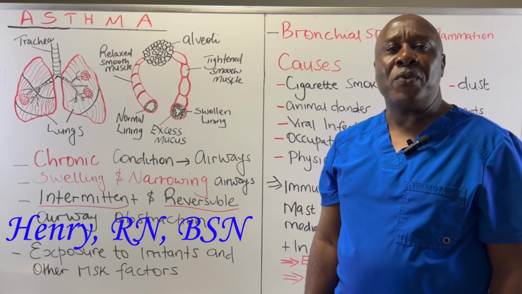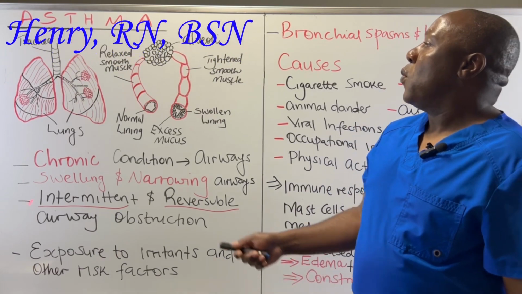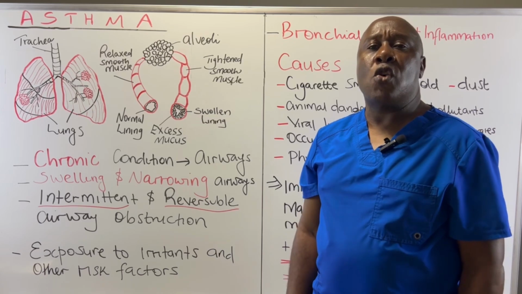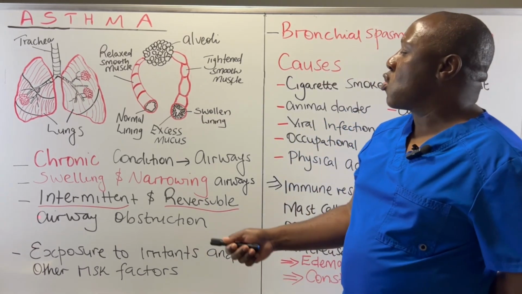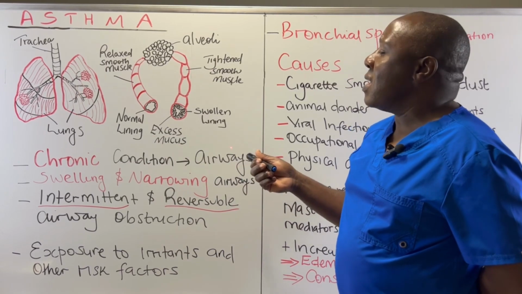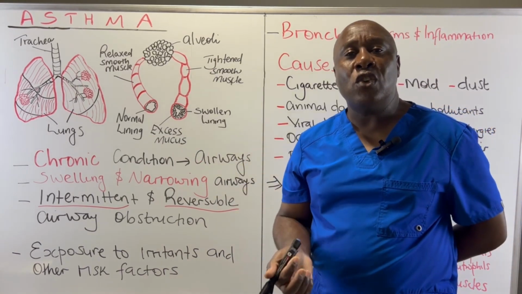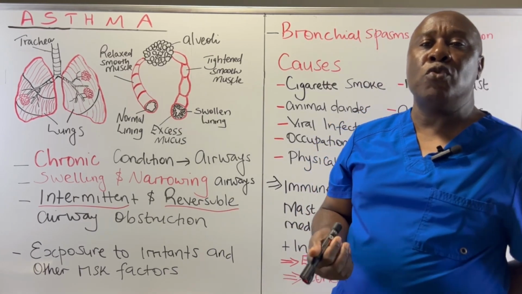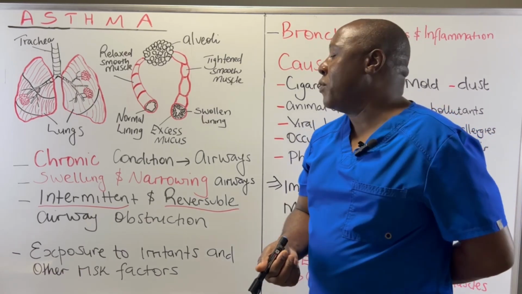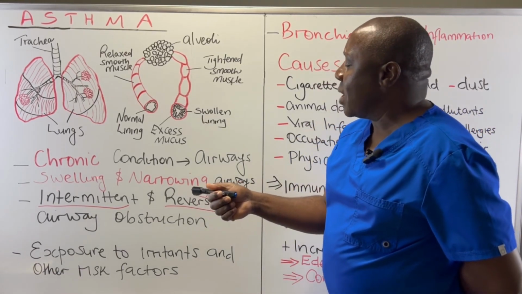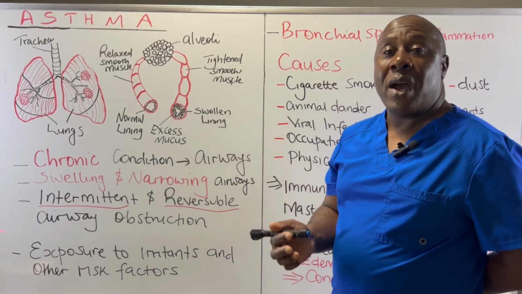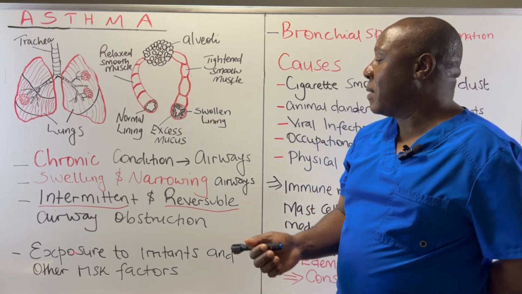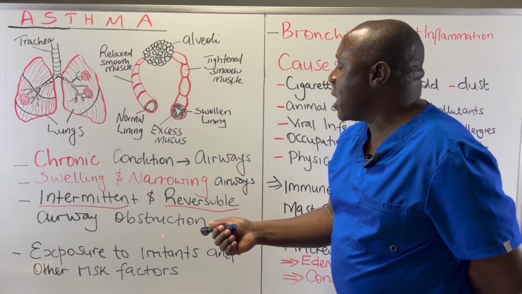My name is Henry. In our video recording today, we are looking at asthma, which is another common respiratory condition. Asthma is a chronic condition that affects the airways. In other words, it does not affect the alveoli. It only affects those pathways which are used to move air in and out of the lung. It causes swelling and narrowing of the airways. And this swelling and narrowing of the airways results in an intermittent and reversible airway obstruction.